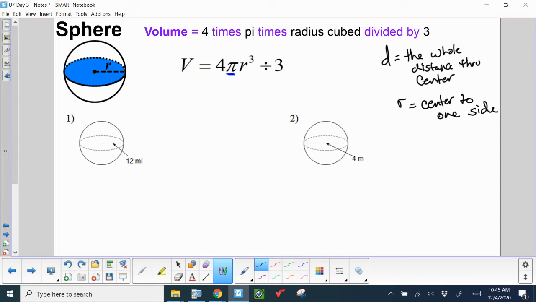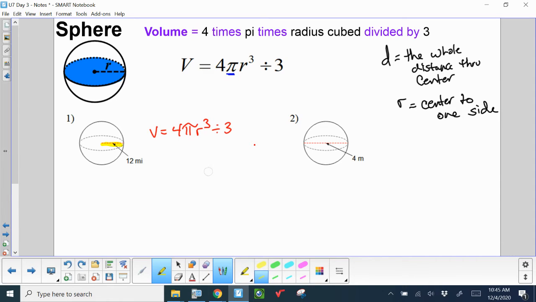So some important vocabulary that you're going to hear in this lesson. So number one, it's obviously a sphere. It's on the slide that says sphere. And we've got our formula. Volume is equal to 4 pi r cubed divided by 3. So I'm going to get in the habit of just writing that down each time I do my calculations. And then I'm going to ask myself, well, they gave me this 12 miles here. Is that a radius or is that a diameter? Well, it goes from the center to one side of the circle, so that makes it a radius.